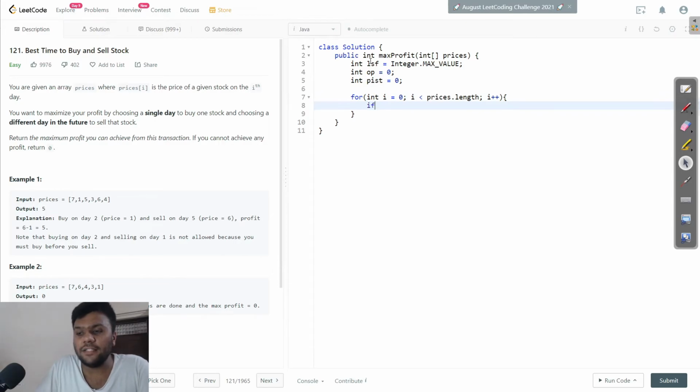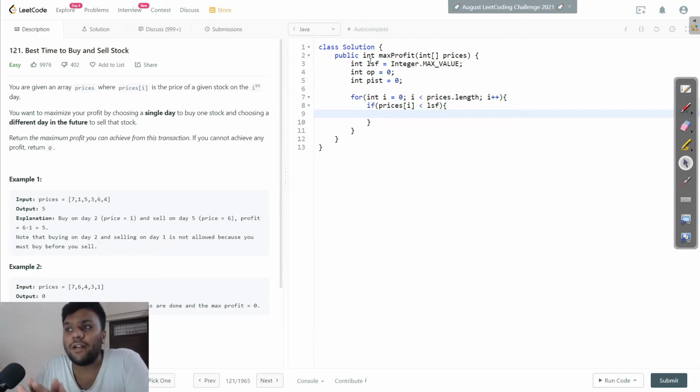First of all, I will check if my least so far is greater than prices of i, then I will change it. If prices of i is less than least so far, as I just told you, before that my least so far was 1, now the price I found is 0.5, so I will change my least so far to 0.5. That's what I'm doing over here: least so far equals prices of i.